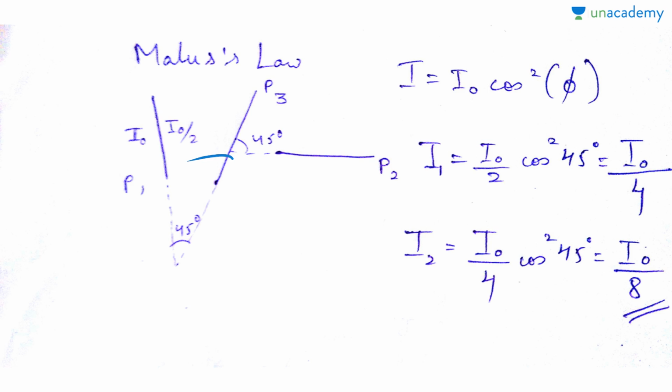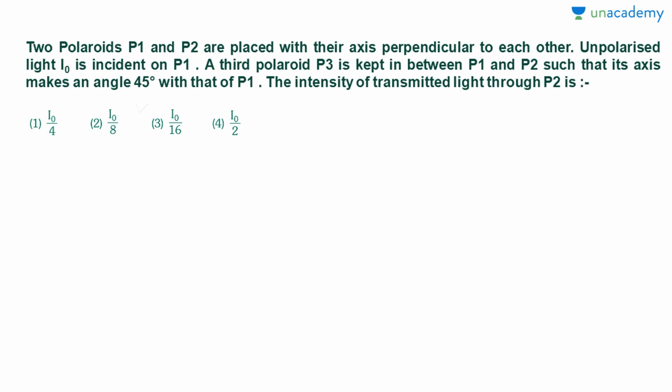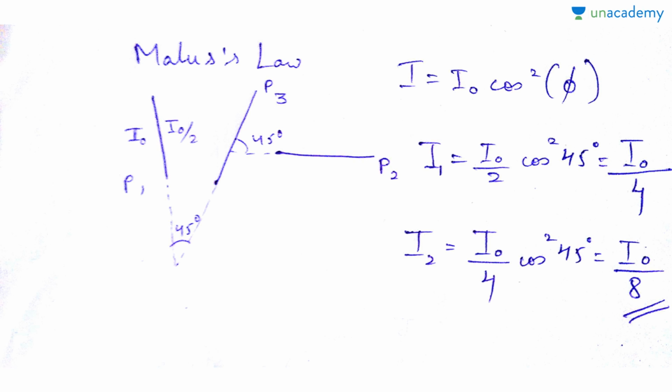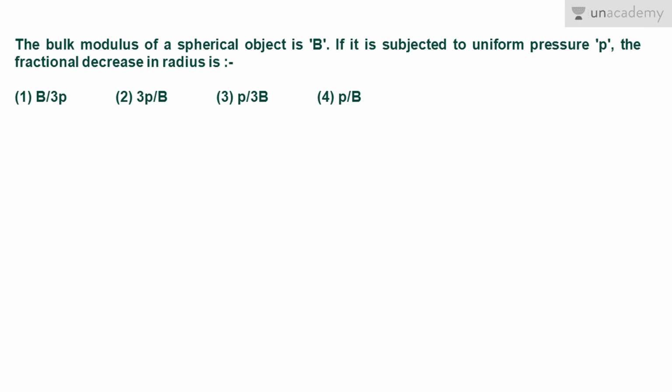Now I0 by 4 is set, and again we are having 45 degree, so what will be the intensity that will pass through here? I0 by 4 will now become the initial, and again the angle is 45 degrees, so upon squaring it will become 1 by 2, so it will totally become I0 by 8. So our option will be the second. A very easy problem if you are clear with your concepts.